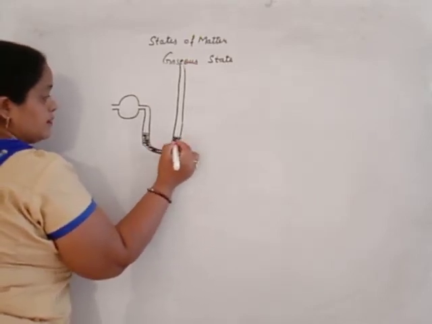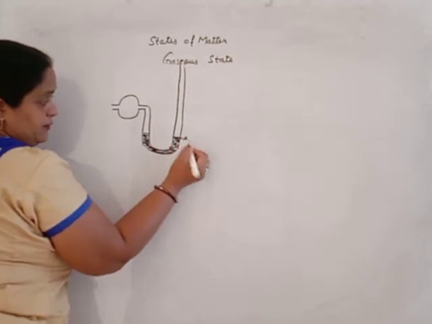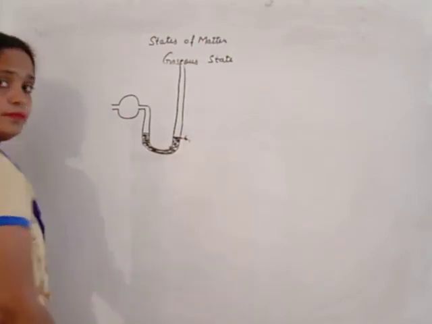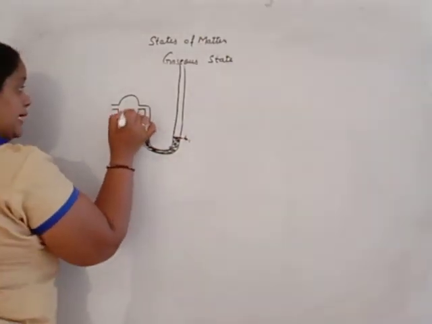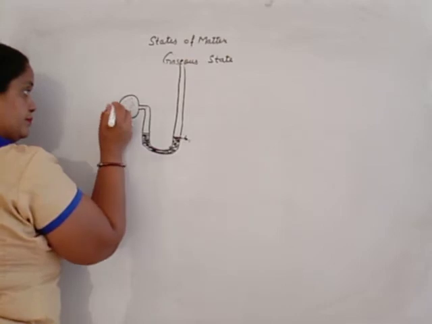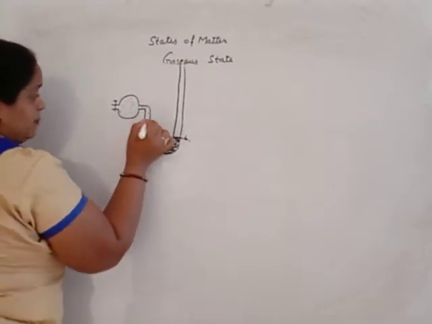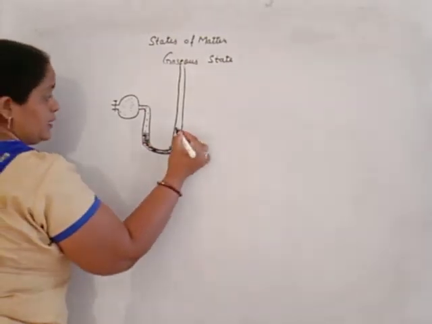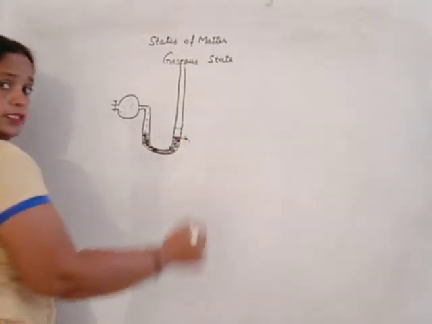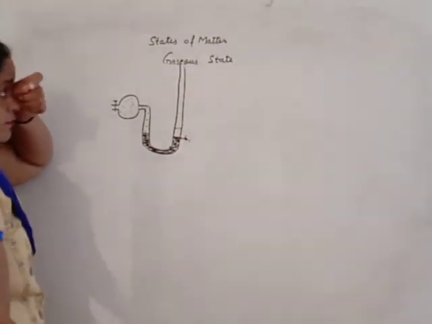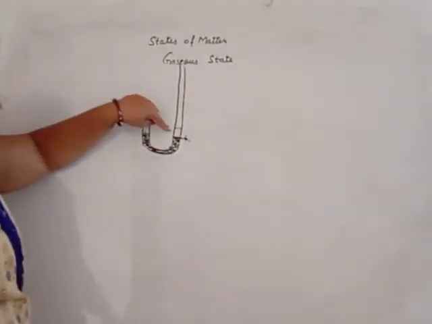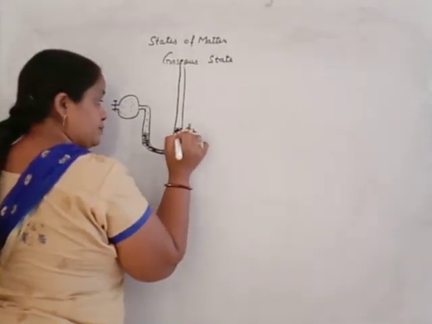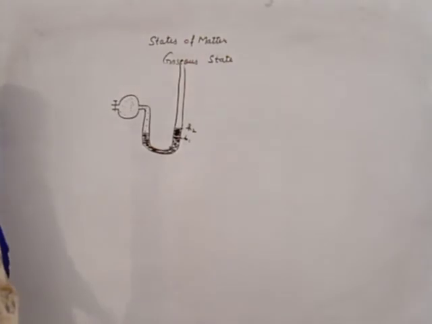We will mark the level of mercury as H1. We fill the gas in the gas bulb. This gas will apply pressure here and the mercury starts moving down, and here the mercury level starts to increase. When the level of mercury becomes constant here, we will mark it as H2.